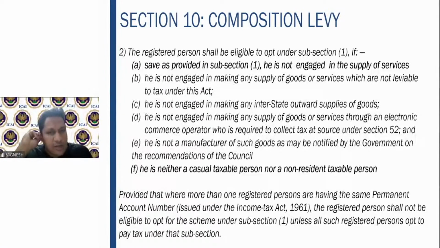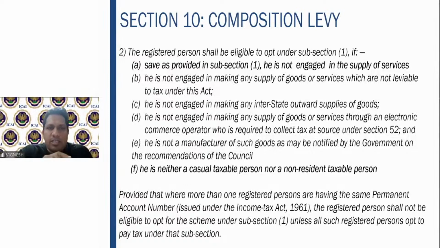And then he is not a manufacturer of such goods as may be notified by the government on the recommendation of the council. Council has recommended certain products. If he is a manufacturer of those products, he cannot go for the composition scheme. Next, he is neither a casual taxable person nor a non-resident taxable person.